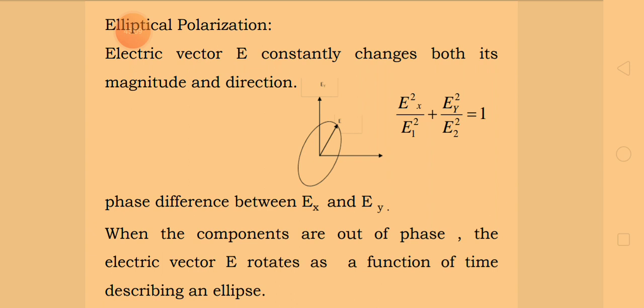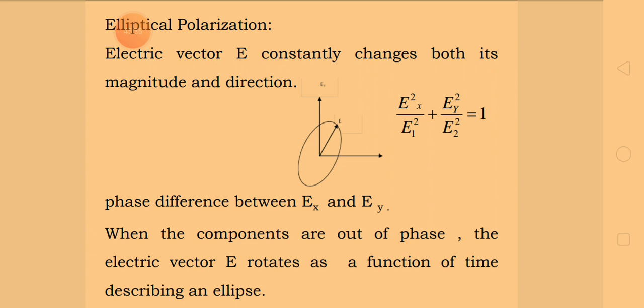So here, in the elliptically polarized plane wave, the electric vector E constantly changes. That means the magnitude of the electric vector constantly changes, as well as the direction. Therefore, the electric vector describes an ellipse.